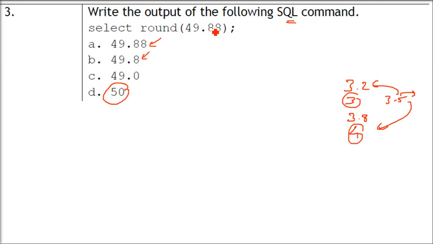But here is a catch. The round function can also take the number of decimal places you want. For 49.88, if you just want one decimal, it will be 49.9. The 8 after the decimal is converted into 9, because the digit after it is 8, which is greater than 5. If you use just select round, it will be 50. The answer is 50.